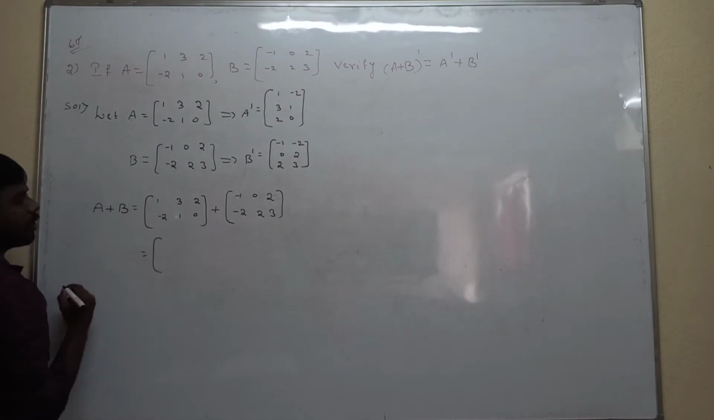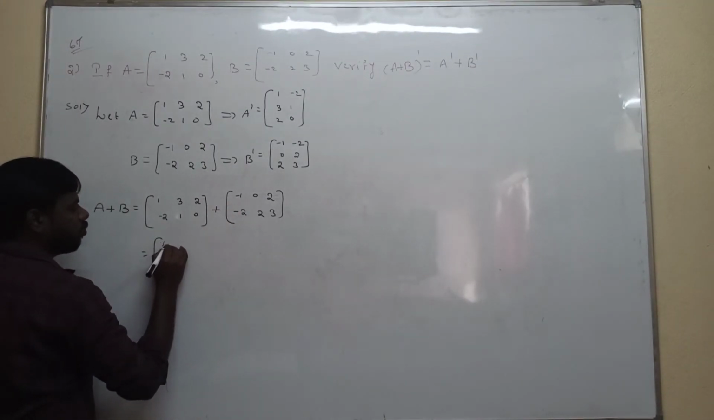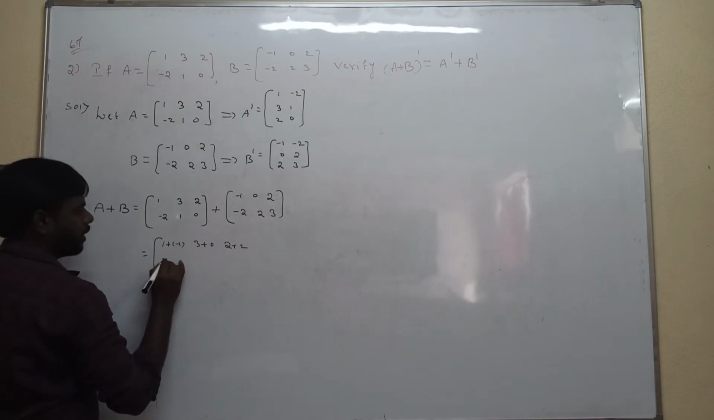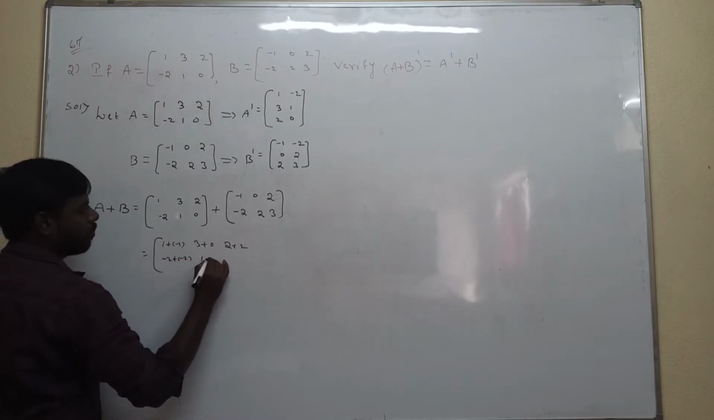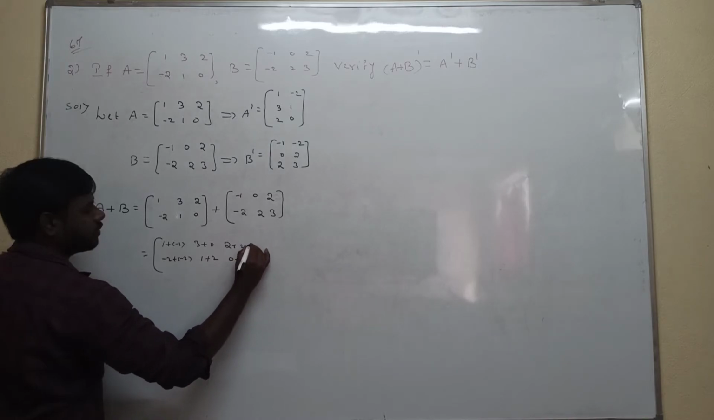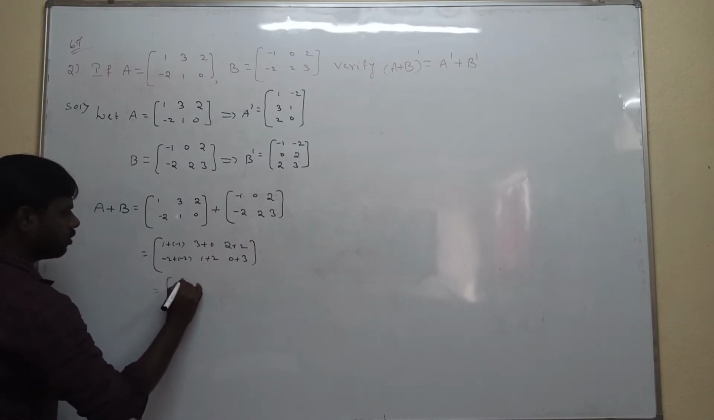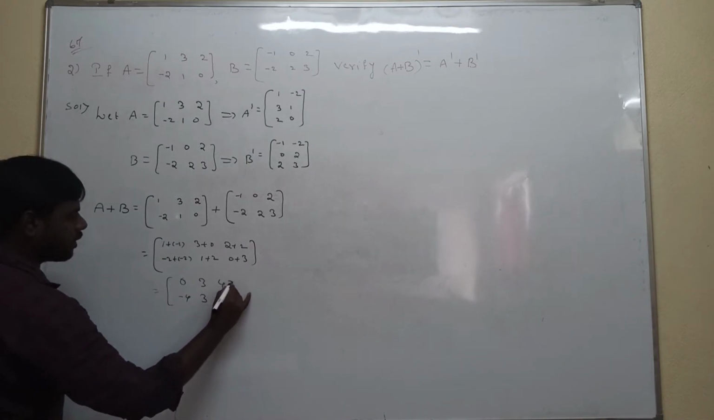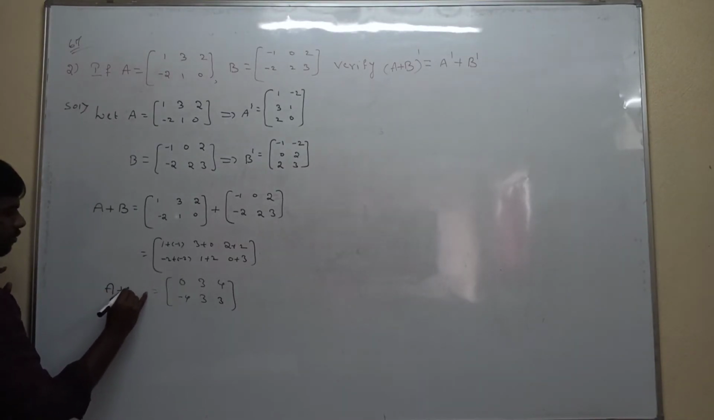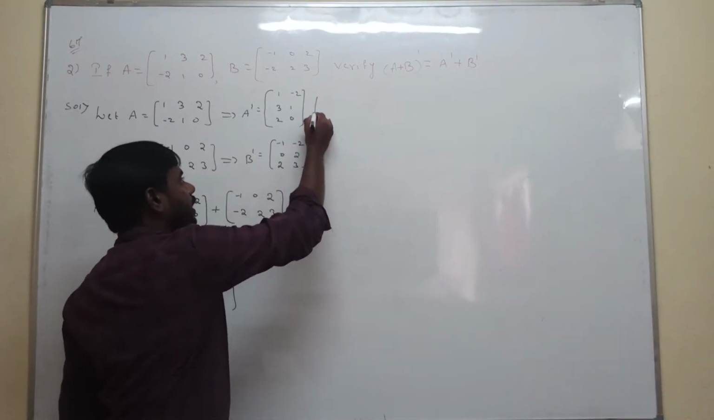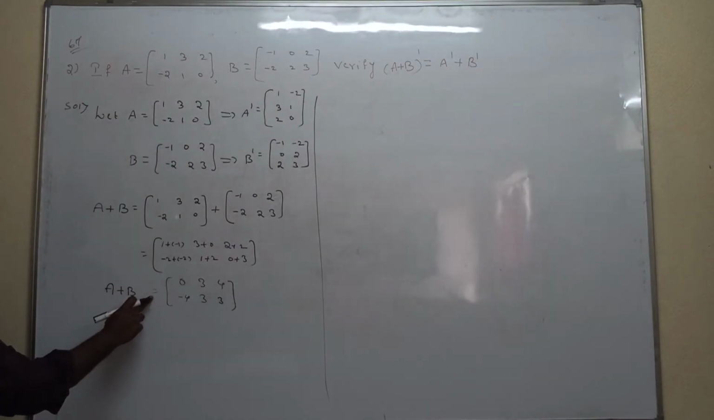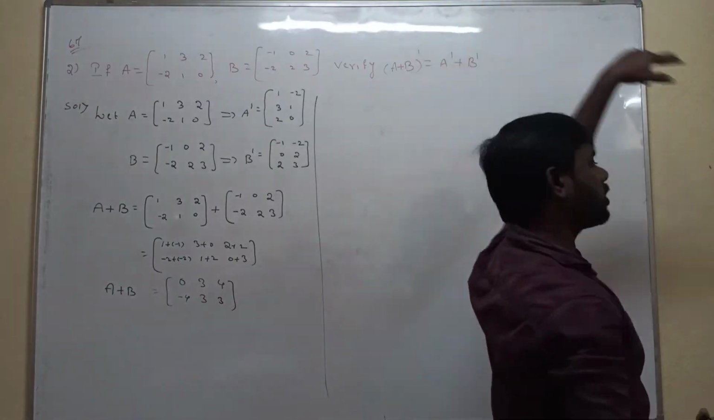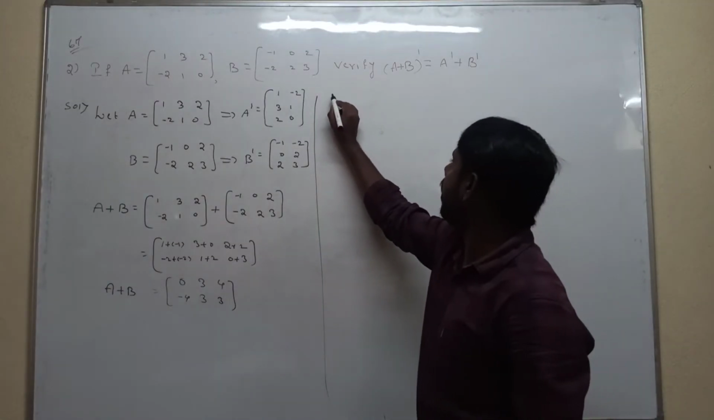Now adding corresponding elements: 1 plus minus 1, 3 plus 0, 2 plus 2, minus 2 plus minus 2, 1 plus 2, and 0 plus 3. Simplify: 0 3 4, minus 4 3 3. This is nothing but A plus B. So A plus B matrix is equal to 0 3 4, minus 4 3 3. What they are asking is to calculate A plus B whole transpose, that is the left hand side, LHS.